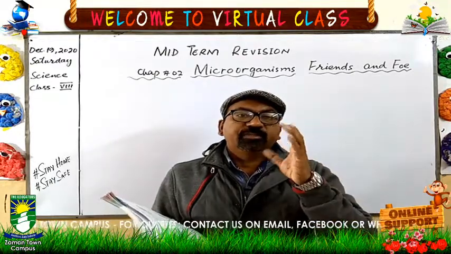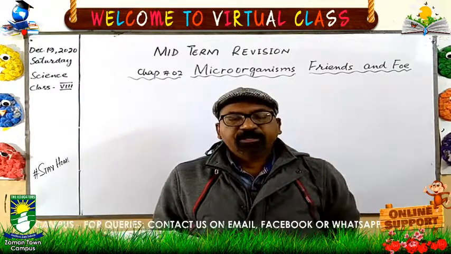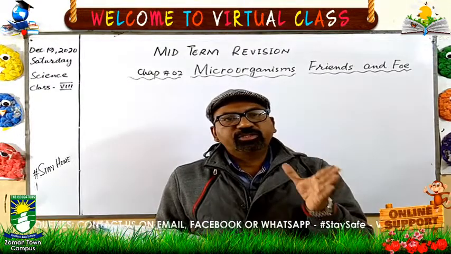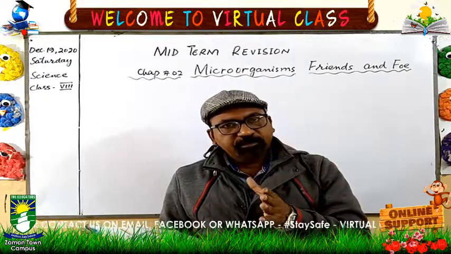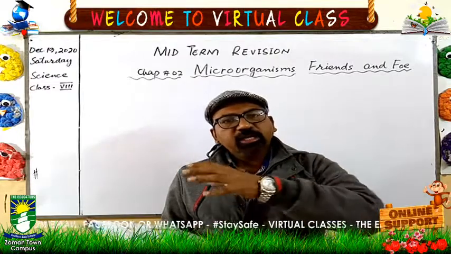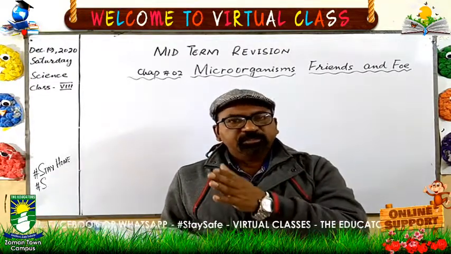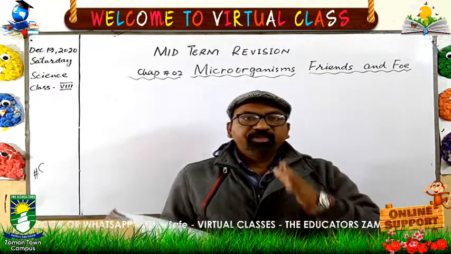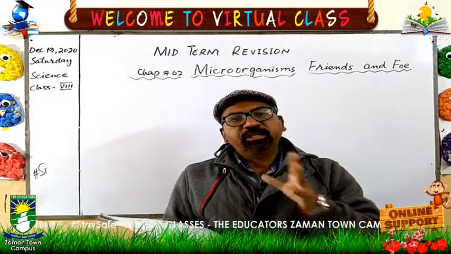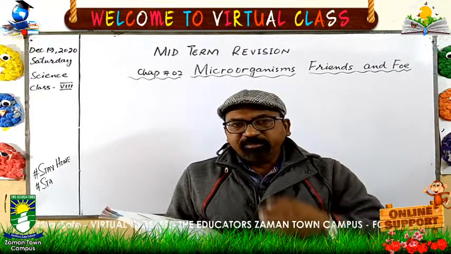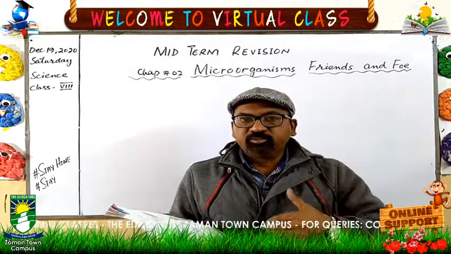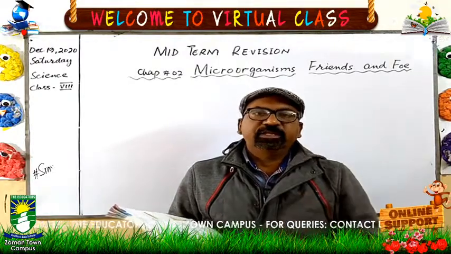And the other use of bacteria is that they decompose the dead organic matter. All the plants which are dead, all the leaves which are shed from the plants, all the roots, and all the other living organisms, even the bodies of the animals and plants, they are broken down into smaller and smaller pieces. Even they are changed into the constituent elements, and these elements are necessary for the growth of the plant, and in this way they increase the fertility of the soil.